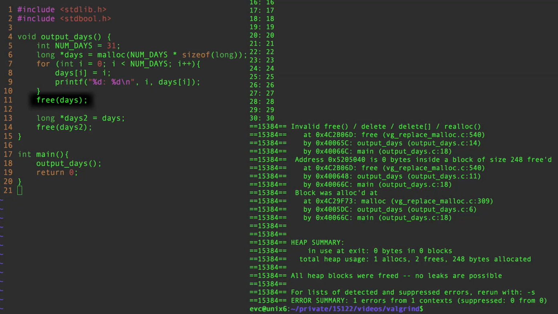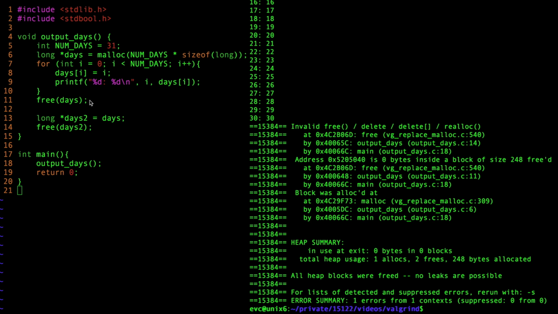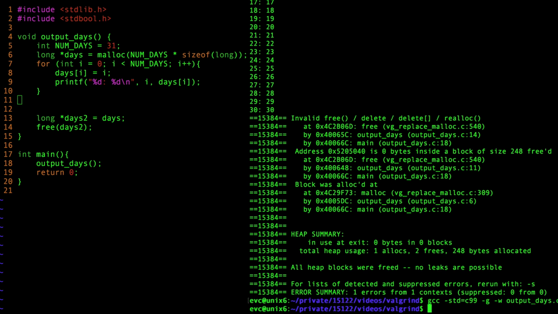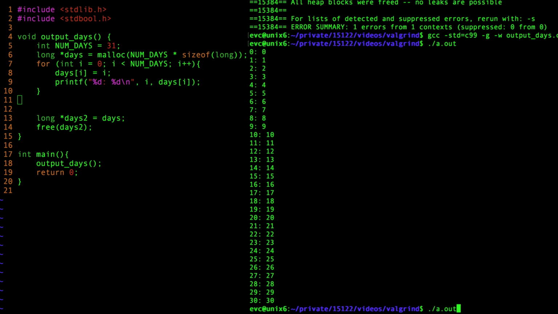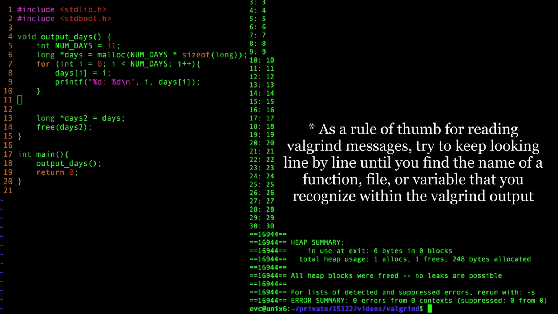I see that I freed days, but I'm not seeing where I freed it a second time. Oh, I see. It was aliased. I can just delete this line. Let's run it again. Moment of truth. Awesome. Let's move to another test case.